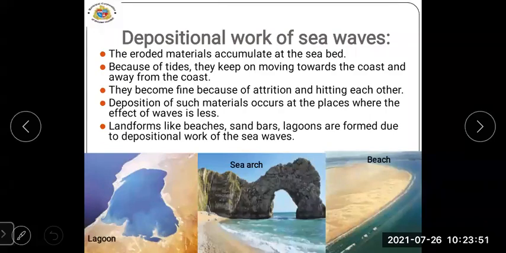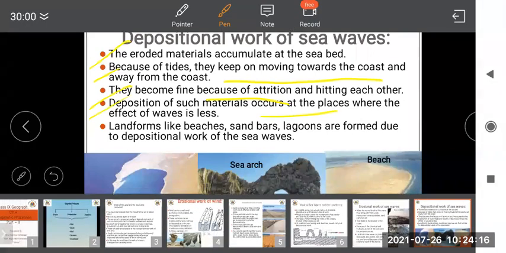Then we are going to move on to the depositional work of sea waves. The eroded materials accumulate at the seabed. Because of tides, they keep on moving towards the coast and away from the coast. They become fine because of attrition and hitting each other. Deposition of such materials occurs at the place where the effect of waves is less.